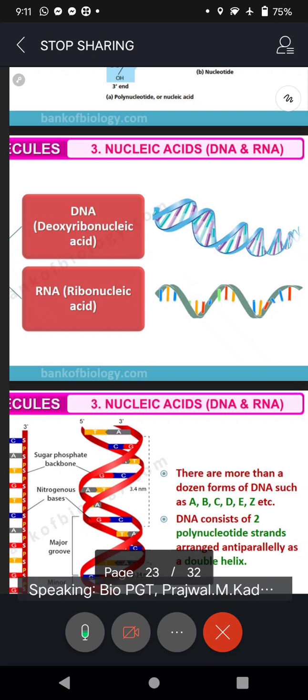Is there any reason for DNA being in that shape? Yes, you can guess it is in the form of a double helix. It is because of two reasons. Reason number one is the space that is available within the nucleus. Where is it present? It is inside the nucleus, no? Yes. Our cell is very small. In that cytoplasm, in that nucleus, in that nucleoplasm, in that chromosome, in that DNA.